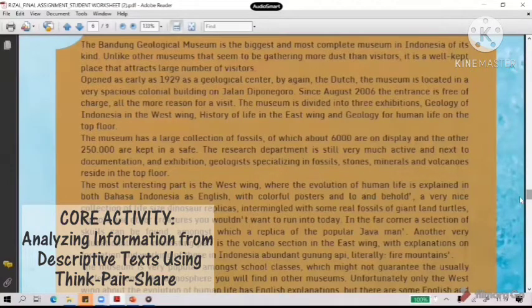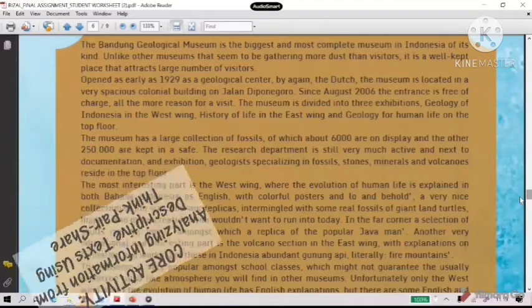In the think step, you are going to answer the questions based on the text by your own. And then on the pair step, you are going to work together with your partner to discuss the answers of your questions. And then the share part, you are going to share your answers to this class.